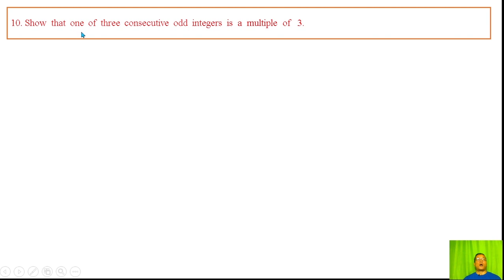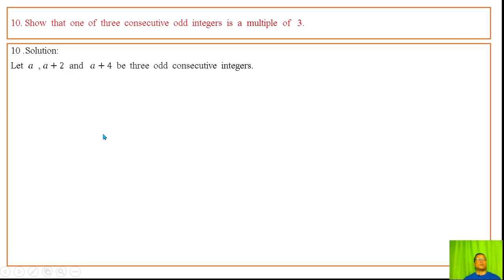Question number 10. Show that one of three consecutive odd integers is a multiple of 3. Let a, a plus 2 and a plus 4 be three consecutive odd integers. The odd integer a is of the form 3q, 3q plus 1 or 3q minus 1, where q is an integer.